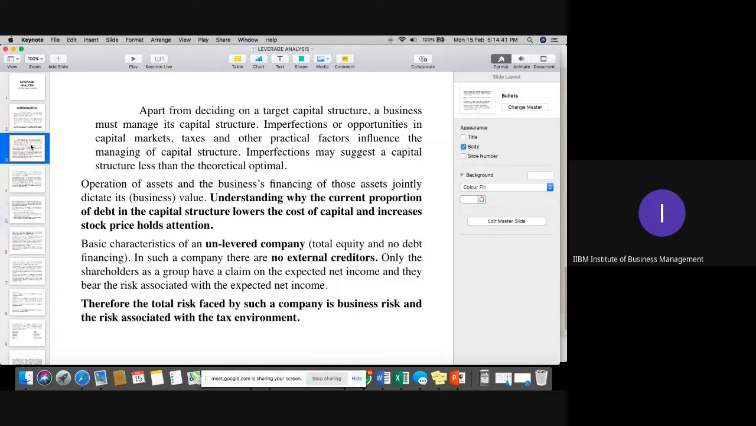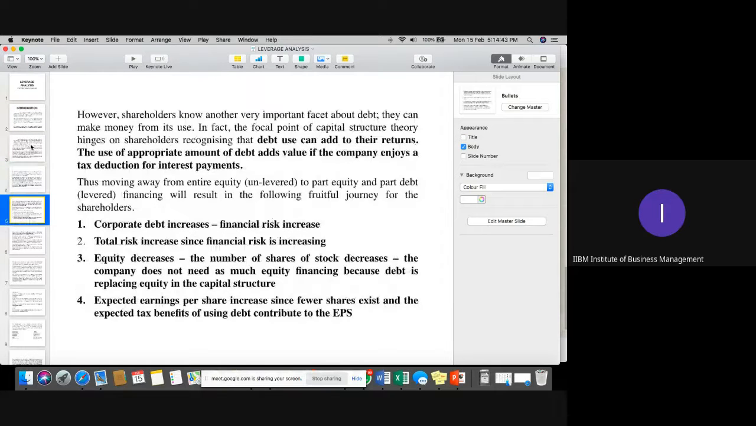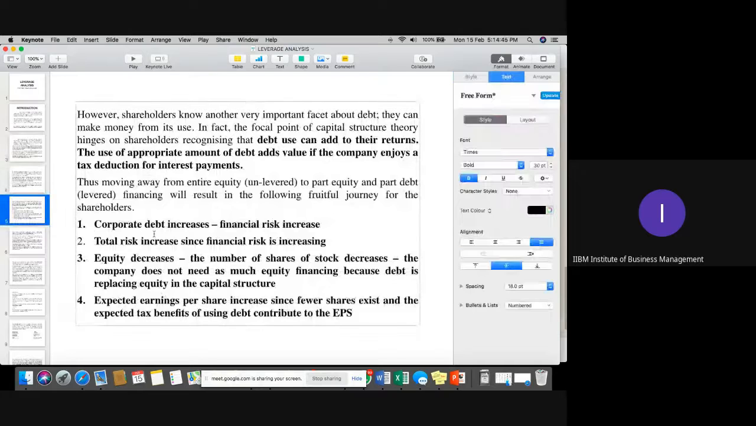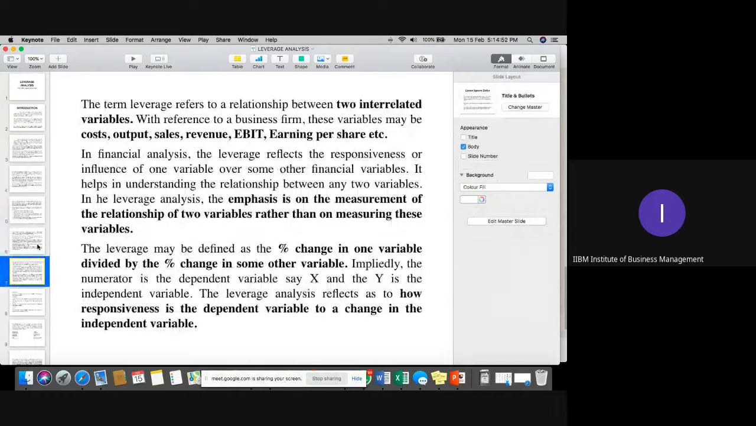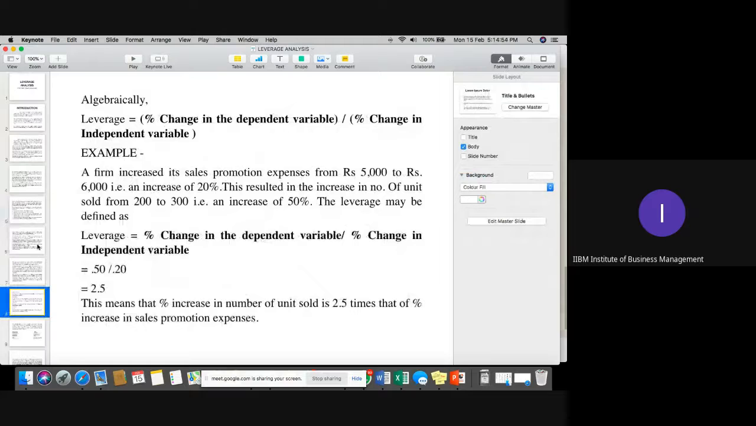After that, we discussed what the risk component would be for levered and unlevered companies. We also discussed this example. The basic leverage formula is percentage change in dependent variable upon percentage change in independent variable. So that we have already covered. I think this part is clear to everyone; we discussed it in the last class.